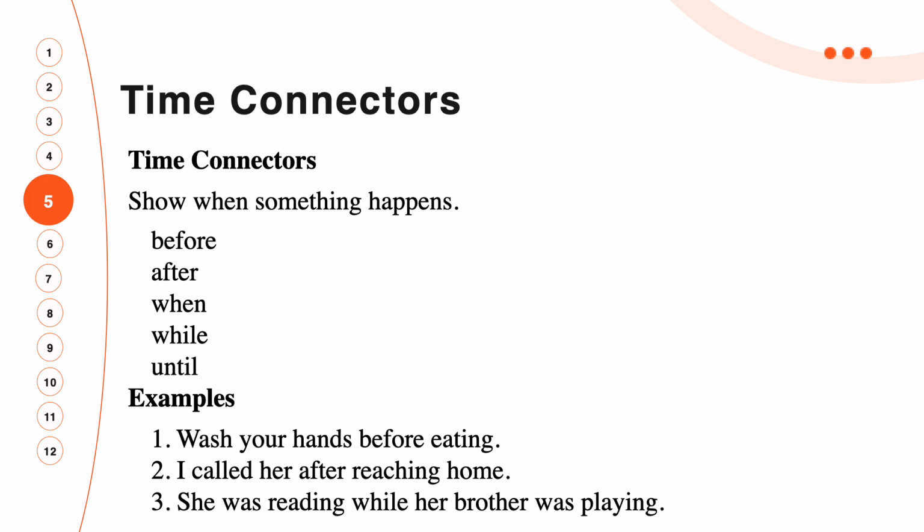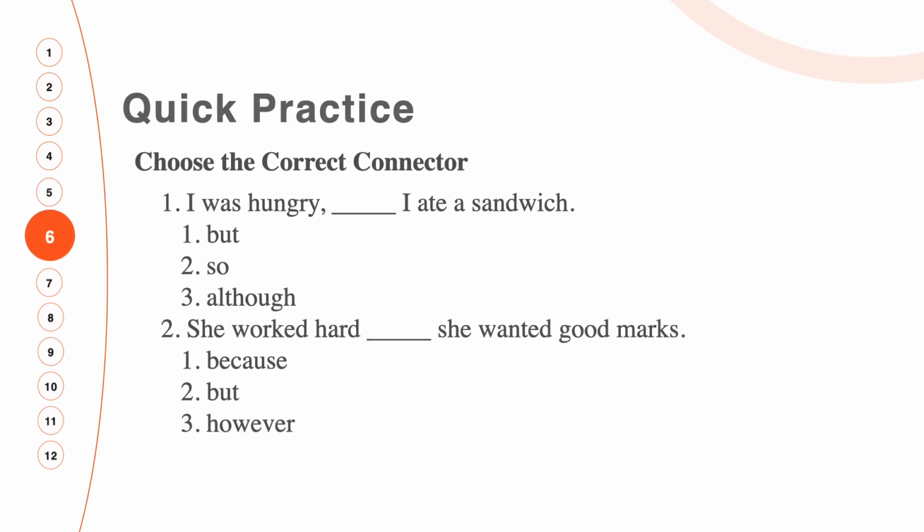Now let's move on to quick practice. So in this one we are going to have a practice session. Choose the correct connector. I was hungry, blank, I ate a sandwich. Options are but, so, and although. I will give you time to pause the video and think about the answer.